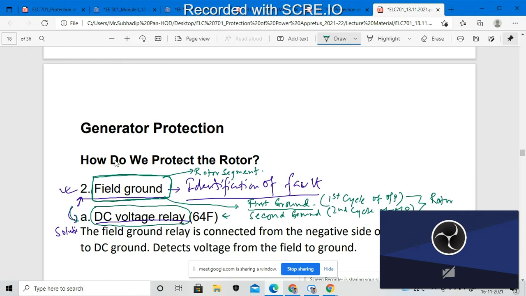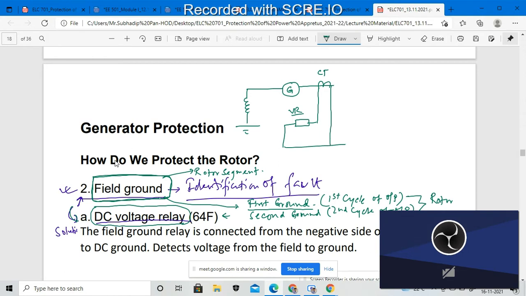We have to connect the DC voltage relay. So if I draw the circuit representation, how could I do this? We are connecting over here. Suppose this is my generator. Here we are connecting the CTs, and over here we are connecting some relay. This will be called the voltage relay, VR.